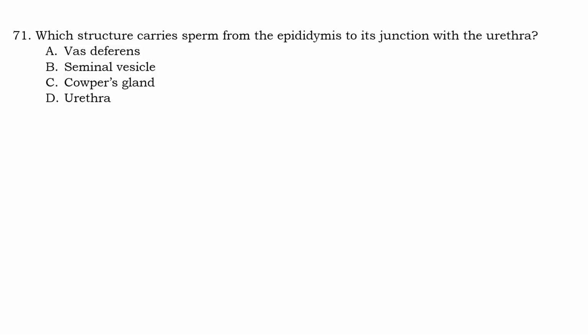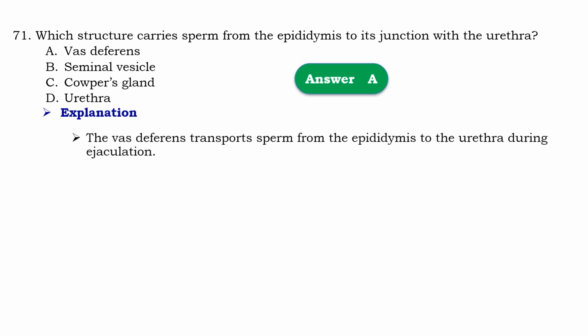Question number 71. Which structure carries sperm from epididymis to the junction within the urethra? So that should be A, vas deferens. Means that the vas deferens transports sperm from the epididymis to the urethra during ejaculation.